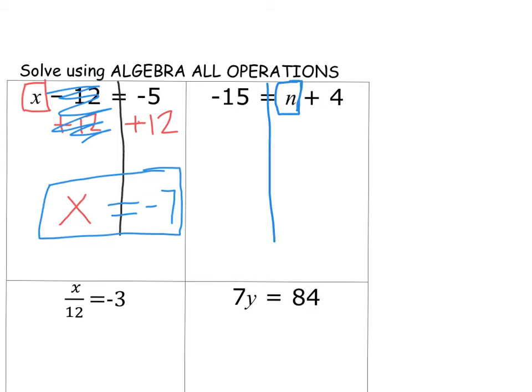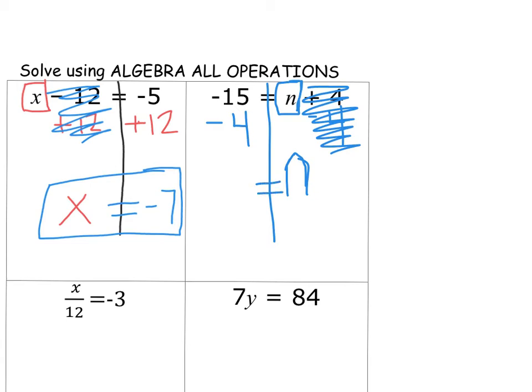So what is the opposite of a positive 4? A negative 4. What you do to one side, you have to do to the other side. So if you're minusing 4 on this side, you now have to minus 4 on this side. A positive and negative of the same number cancel each other out. And all we're left with is n on this side.